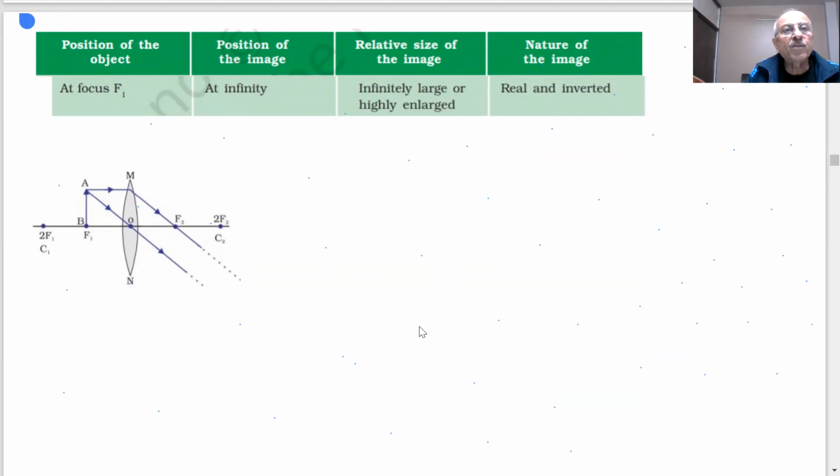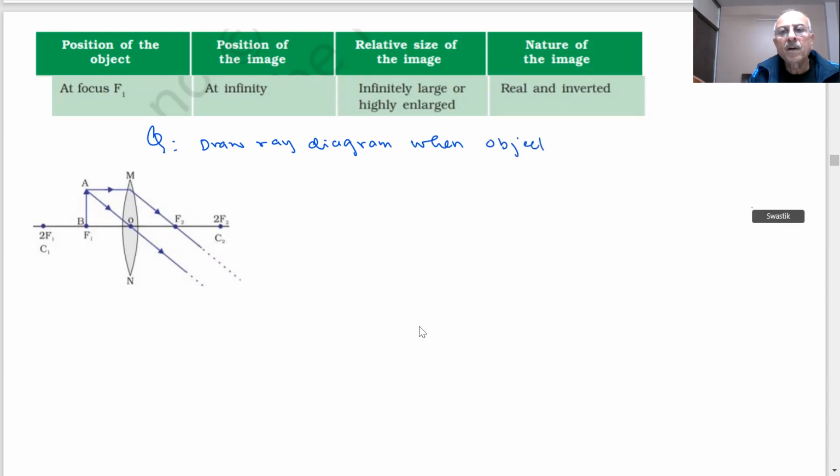Next, we are coming to the position of the object at focus. Question: draw the ray diagram when the object is at the focus of a convex lens.